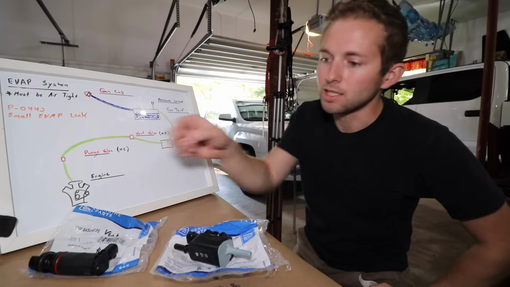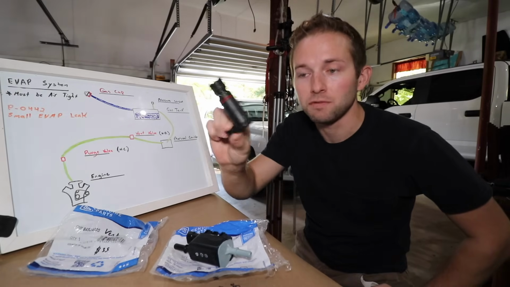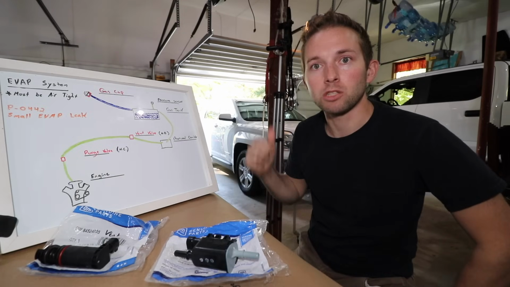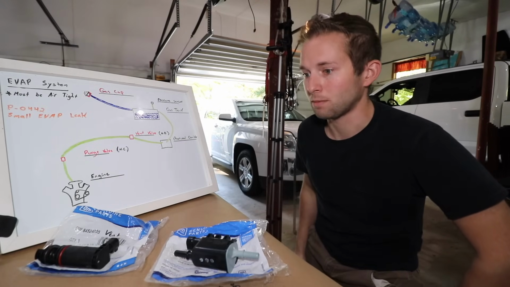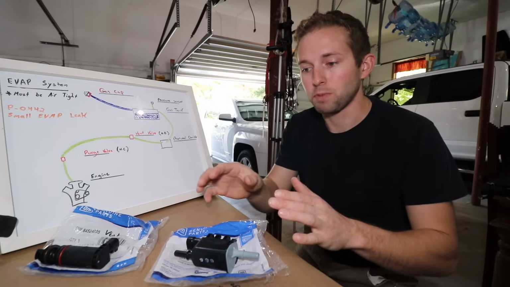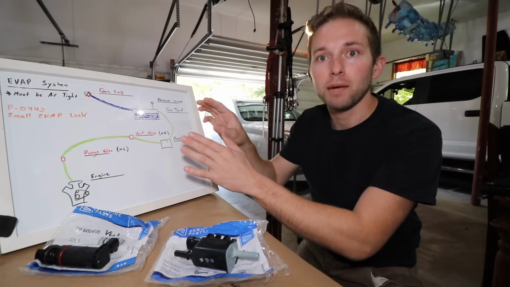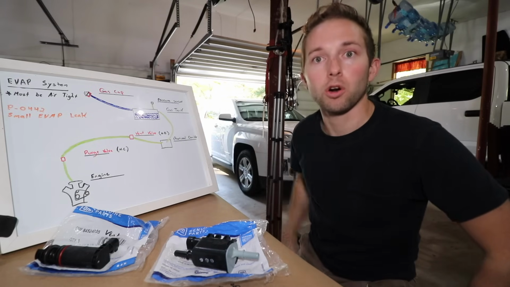In today's video, I'd like to teach you how to replace the canister vent valve as well as the canister purge valve on a GMC Terrain with 2.4 liter Ecotech motor. Now, before we get into this repair and I teach you how to replace these valves, I want to talk about the evap system and the code that this car currently has.